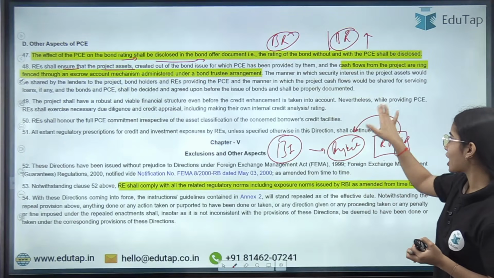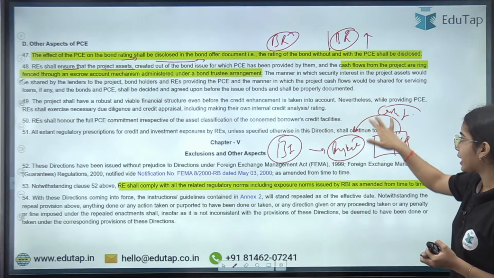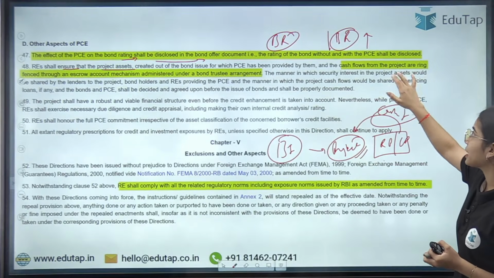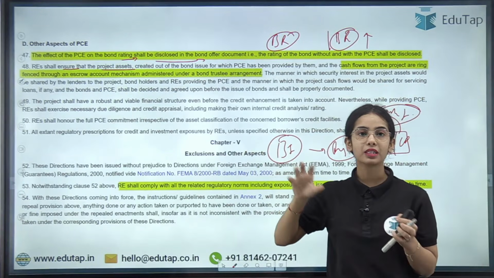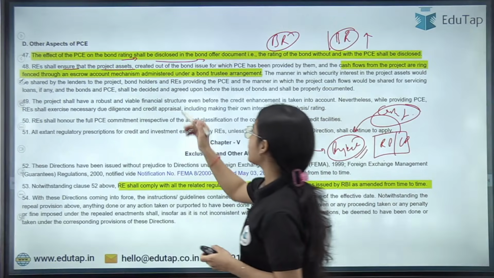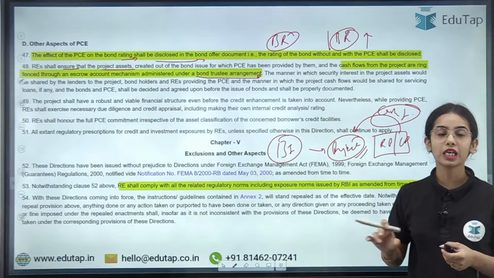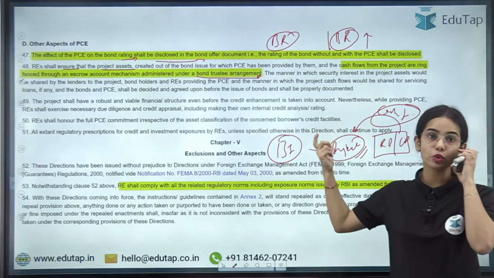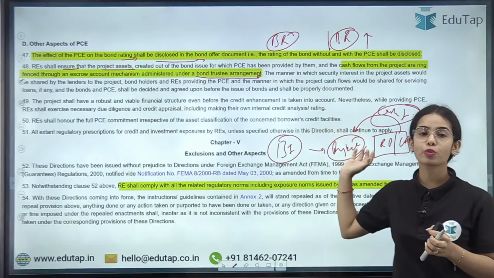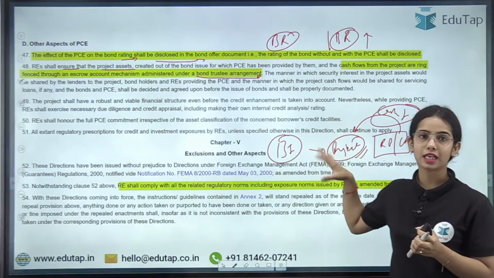So whatever cash flows have been gained from this project should be kept in the escrow account, the third party account that is maintained by the bond trustee, so that these cash flows can be used to repay the bonds or the loans taken for this project.